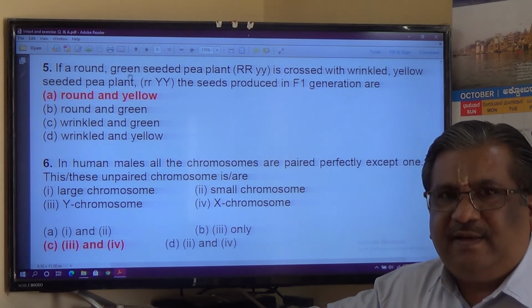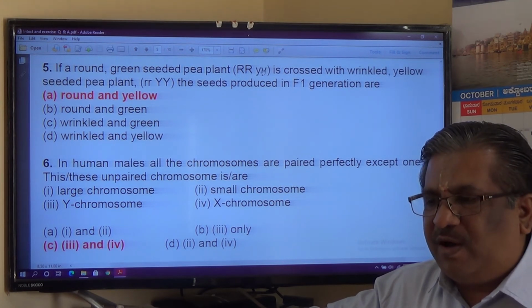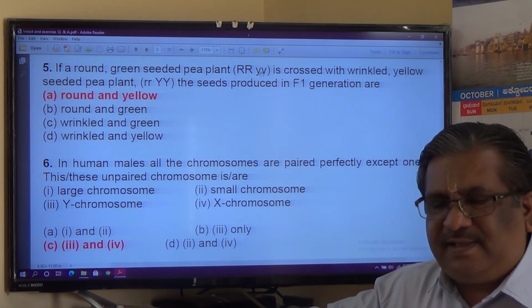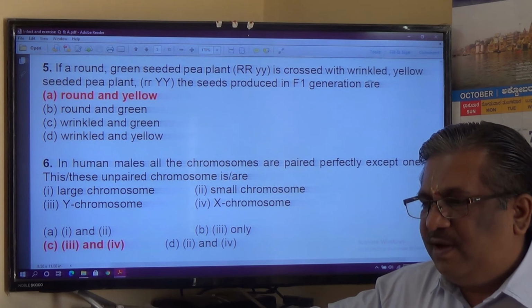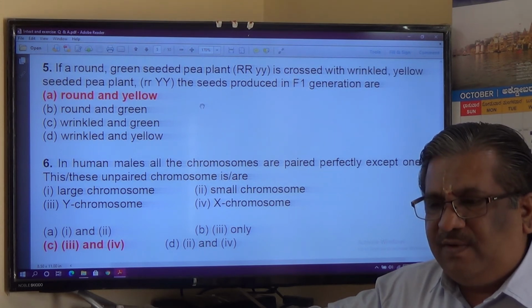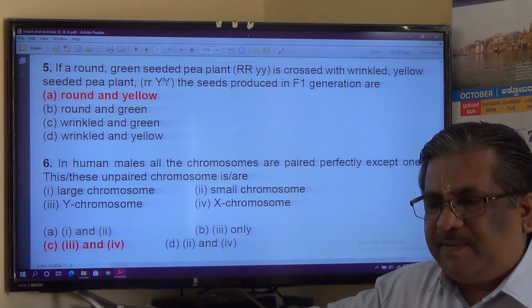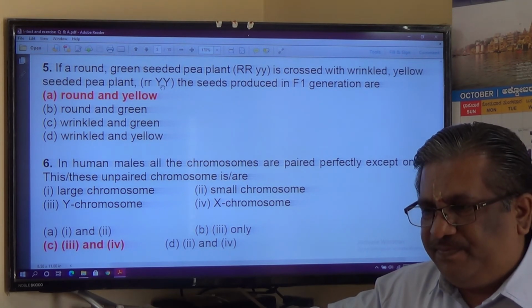Next, if a round green seeded plant, capital RRyy, where capital R is round and small y is green, meaning small y is recessive. Remember, round is dominant, green is recessive. It is crossed with wrinkled yellow, that is small rr and capital YY. Capital Y here, yellow is dominant.